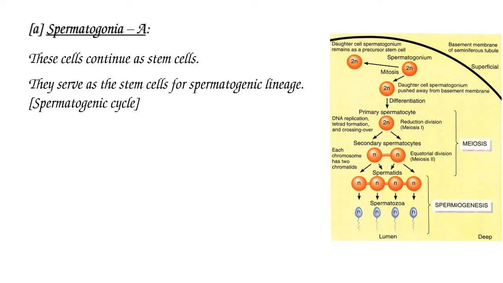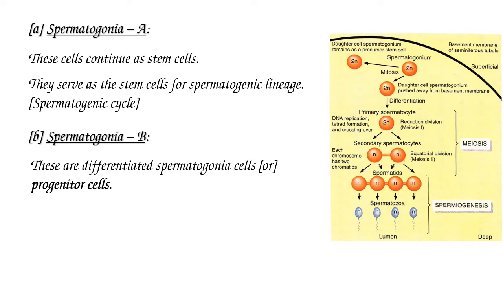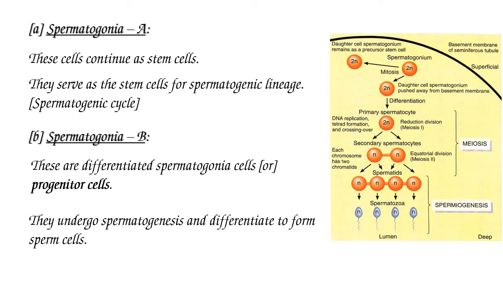Type A spermatogonia serve as stem cells for the spermatogenic lineage or spermatogenic cycle. Type B spermatogonia are differentiated spermatogonia cells or progenitor cells. They undergo spermatogenesis and differentiate to form sperm cells.